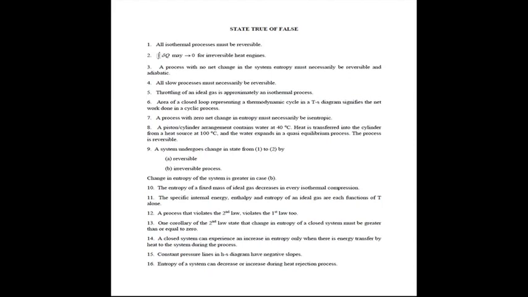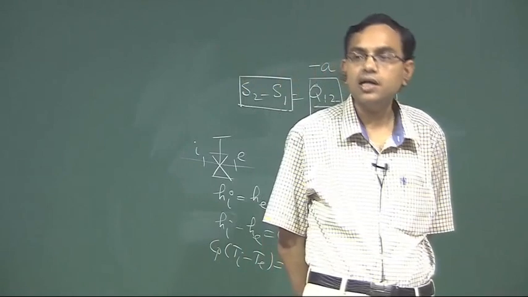Next question, a piston cylinder arrangement contains water at 40 degrees centigrade. Heat is transferred into the cylinder from a heat source at 100 degrees centigrade and water expands in a quasi equilibrium process. The process is reversible. Clearly, the water expands in a quasi equilibrium process, that means it is internally reversible.